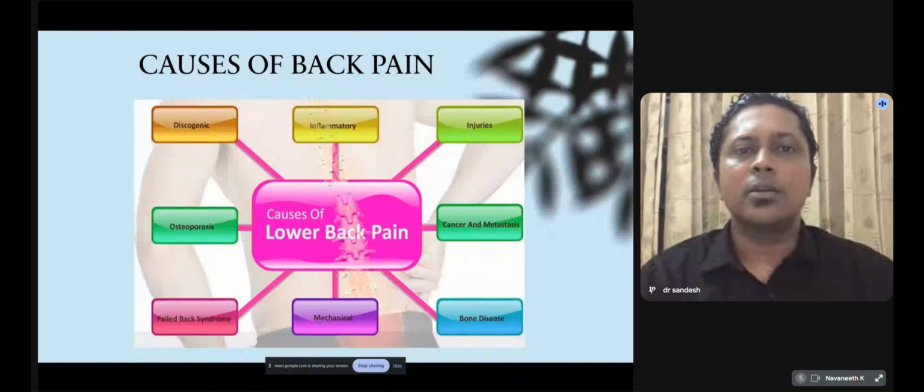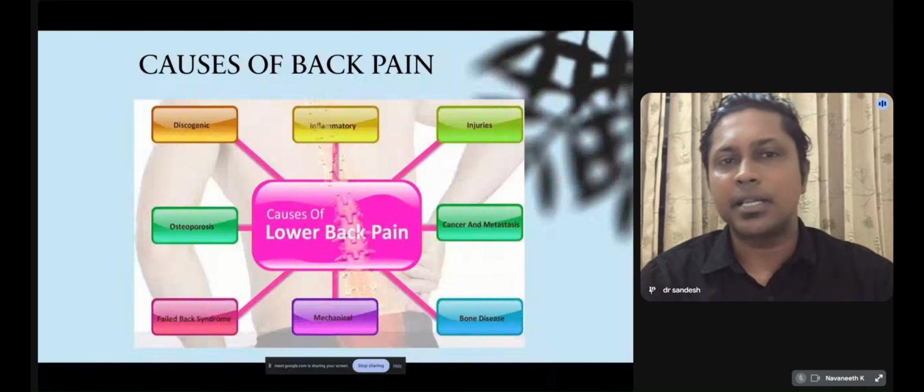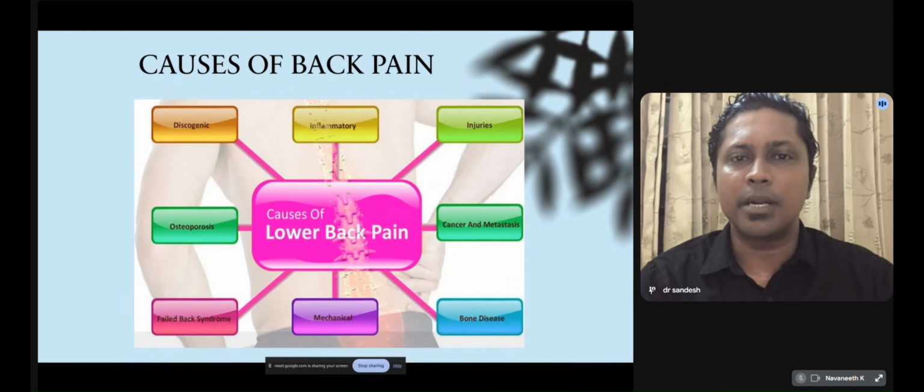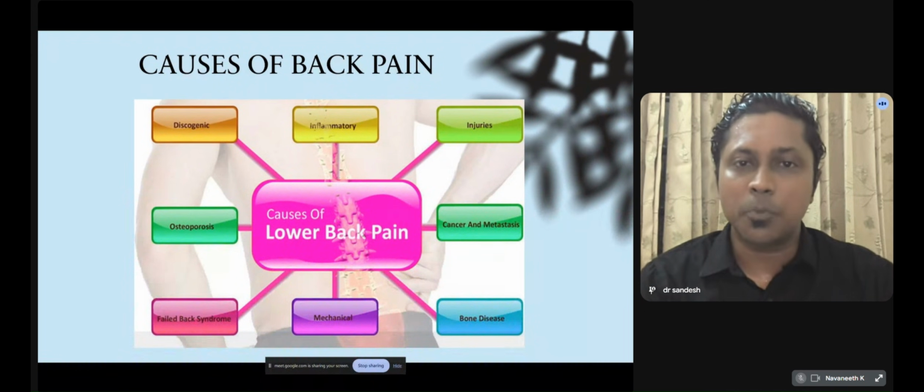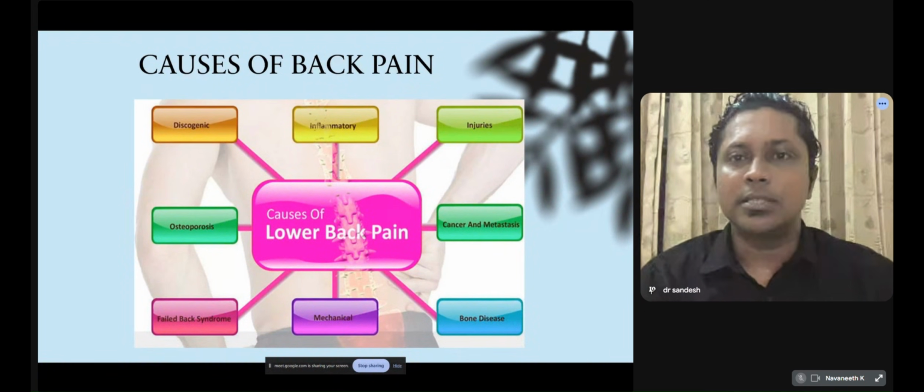The other causes which are of concern are pain related to disc problems or spinal stenosis. This may mainly present with back pain with leg pain or sciatica or other neurological symptoms. The other causes are inflammatory conditions such as rheumatoid arthritis, seronegative spondyloarthropathy, or ankylosing spondylitis. Injuries, that is, a history of any trauma or fractures.